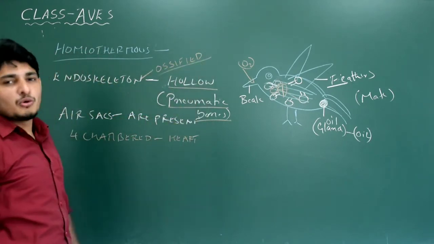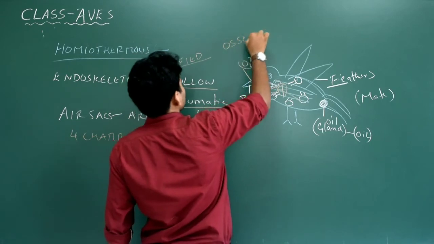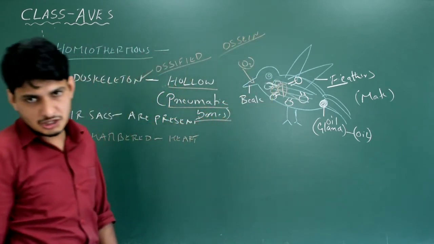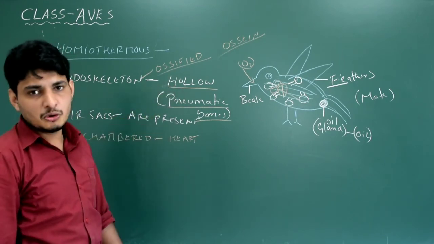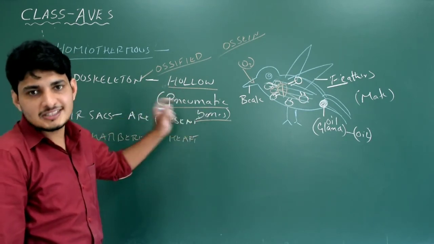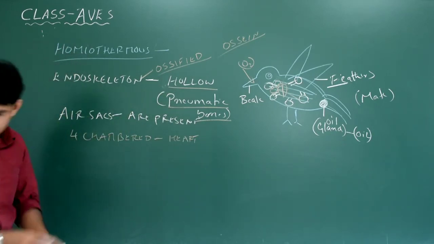Ossified is nothing but bones, because there is a specific material called ossein. The ossein makes the bones, even in human beings, and it is a very tough material. But human bones are not hollow like birds; they are solid. In birds, they are pneumatic, hollow. So this is an important character.